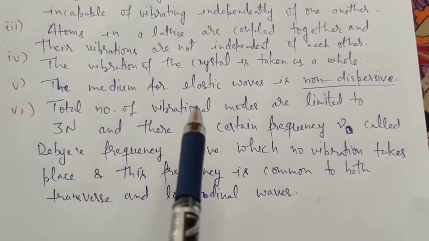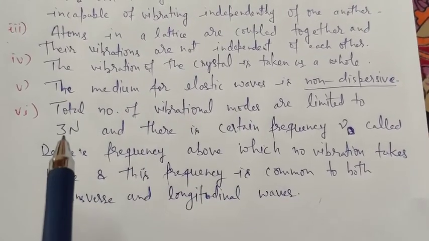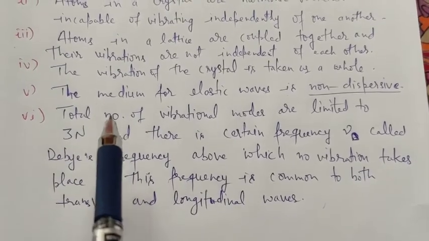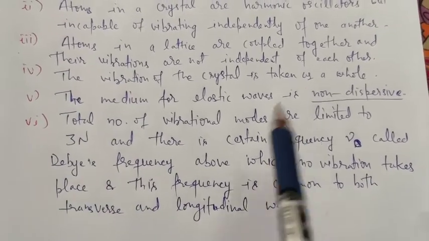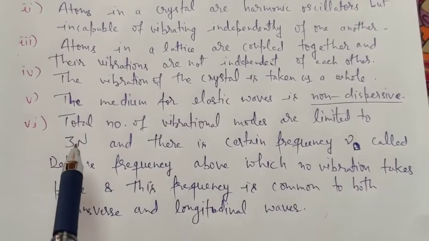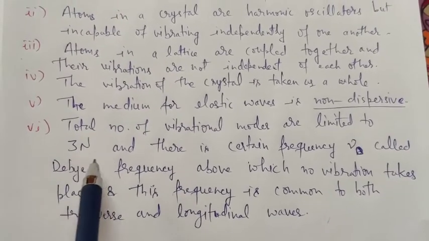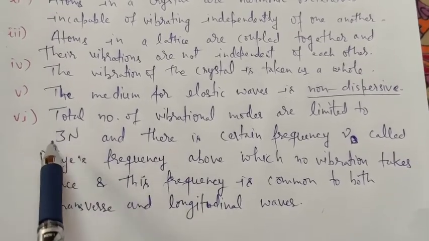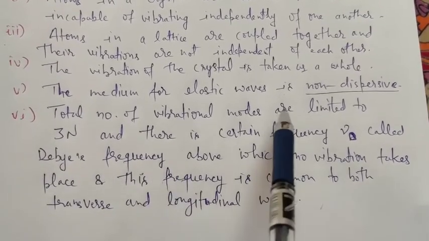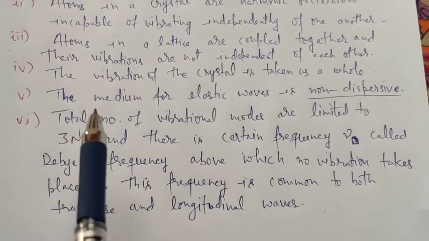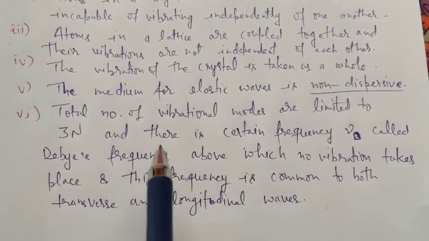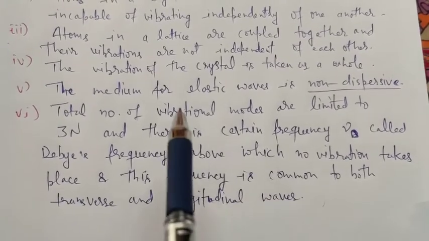And the total number of vibrational modes is limited to 3N. Means the oscillation modes will not be infinite, they will be finite, and the upper limit will be 3N, where N is the number of atoms in the crystal. And if there is an upper limit on the vibration modes, it is understood that there will be an upper limit for the frequency of those oscillations.